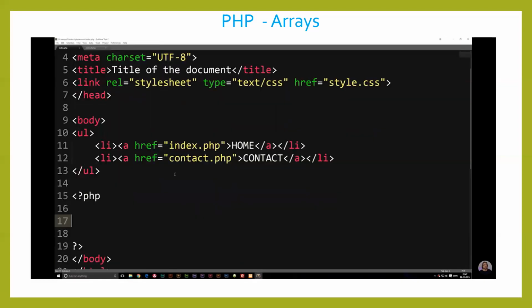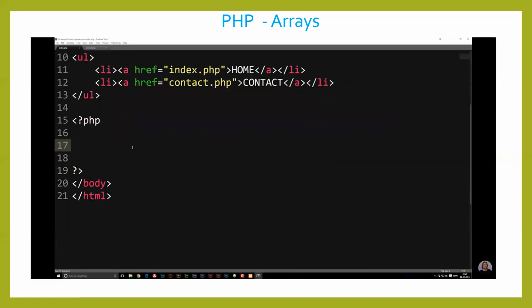Now, going back to my front page, I'm going to go down to my body tag, and I'm going to create a session variable. So I'm going to say $_SESSION, brackets, and I'm going to set it equal to some kind of string.